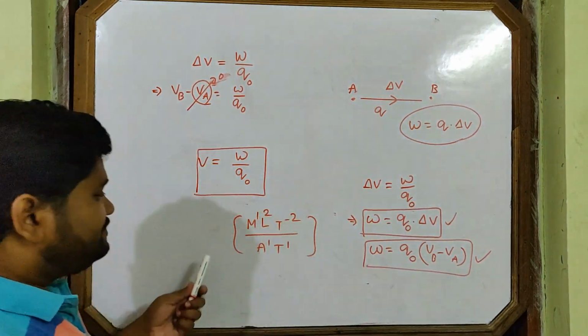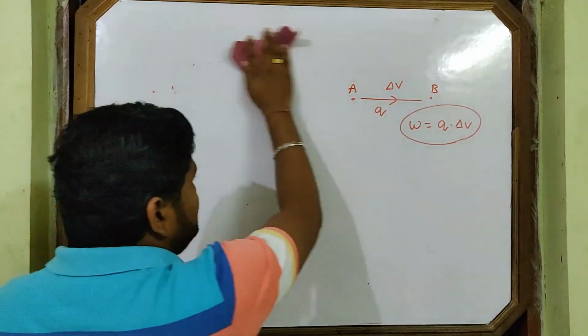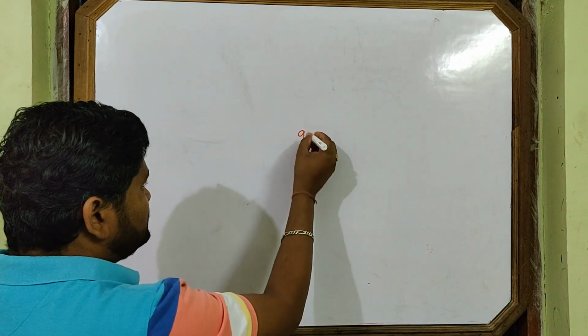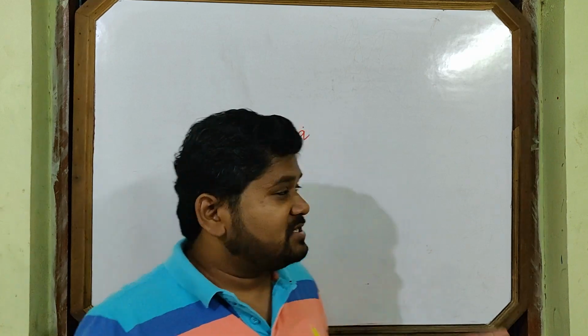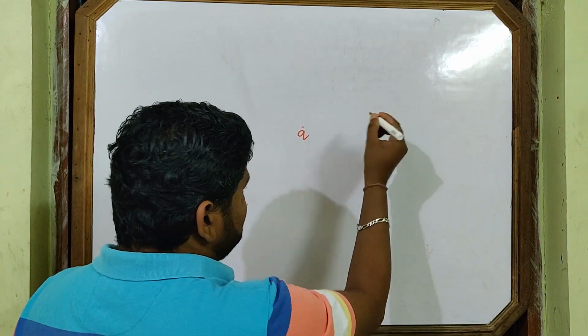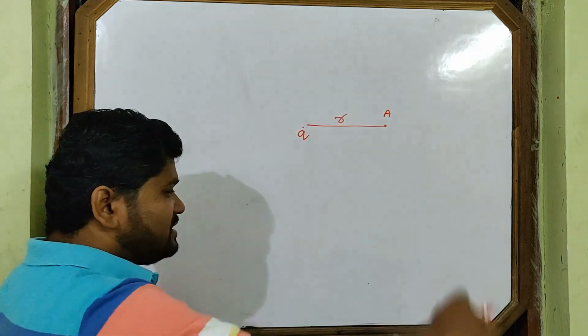So now let's come to find the potential at a particular point due to a point charge. Potential due to point charge. This is point charge Q. Let's find the potential due to this point charge. This point charge has a field around it. I want to find the potential at this point. Suppose this is point A. How will I find the potential at point A?